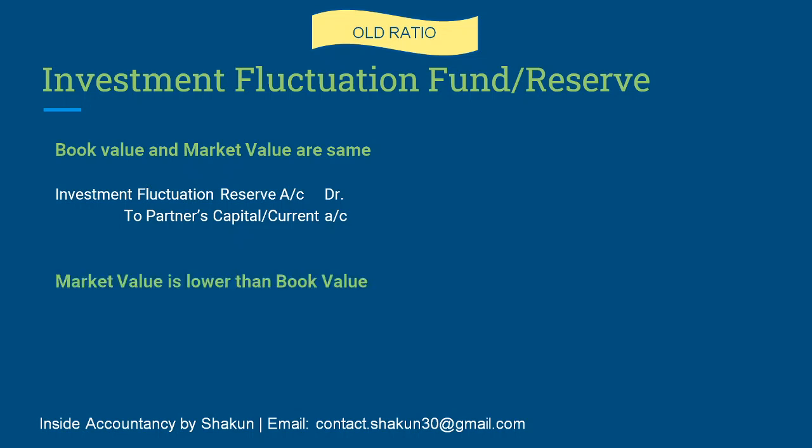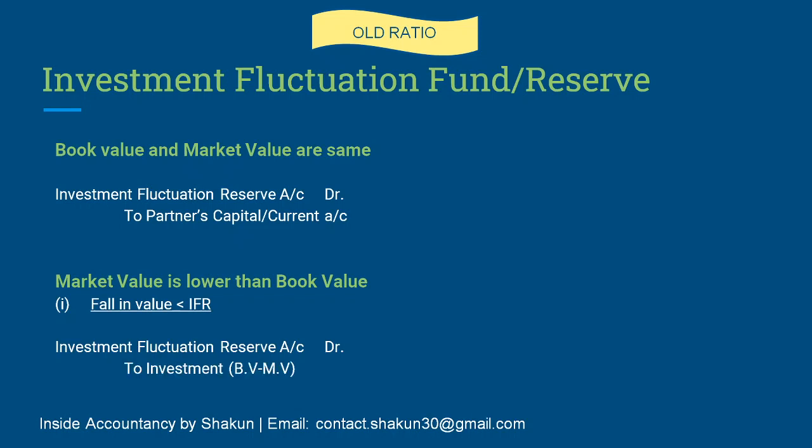Both are the same. The second situation can be when the market value is lower than the book value. So now when the market value is lower than the book value, again there may be certain situations: when the fall in value, the amount by which it is decreasing, is lesser than the IFR. So let's assume the fall in value is 10,000 and IFR is 15,000. So in this case, our fall in value is lesser than the IFR. So what we'll do is we'll write off the IFR.